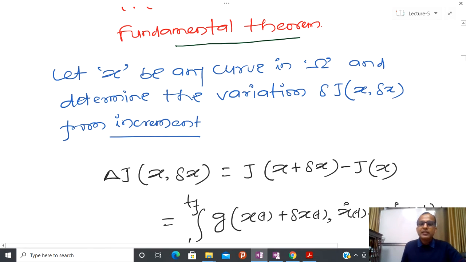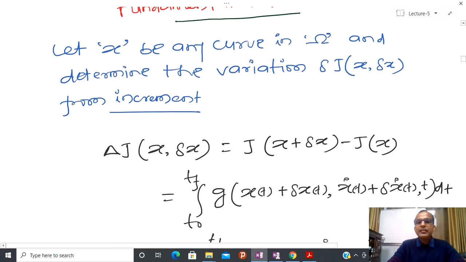We have already defined the functional or performance measure, and now x is any curve in this particular space, where at t equal to t0 the curve has x0, and at tf it has x(tf). Now, to talk about variation, we first find the increment, as we have already seen in the previous class, and after that we get the variation.